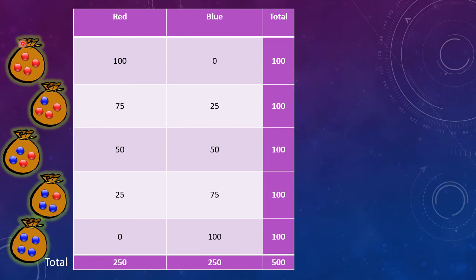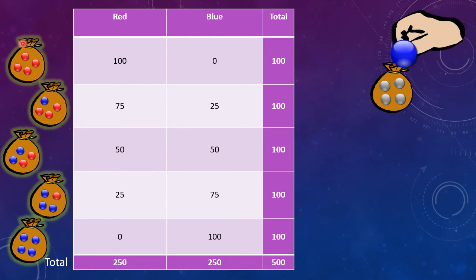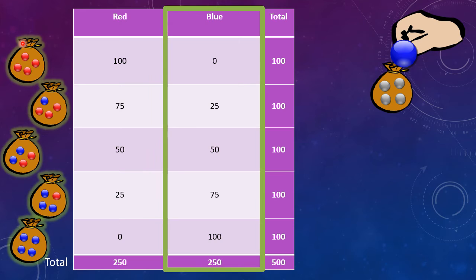Okay, now we know what we would expect under each of our possible scenarios. Let's collect some actual data. We'll draw out a marble from the actual mystery bag, and we get a blue marble. Given that we know that there's at least one blue marble in the bag, is it at all plausible that the bag contains only red marbles? Of course not. Even though each model was equally plausible before we drew out any marbles, we now know that the first model, the one with all red marbles, couldn't possibly be true.